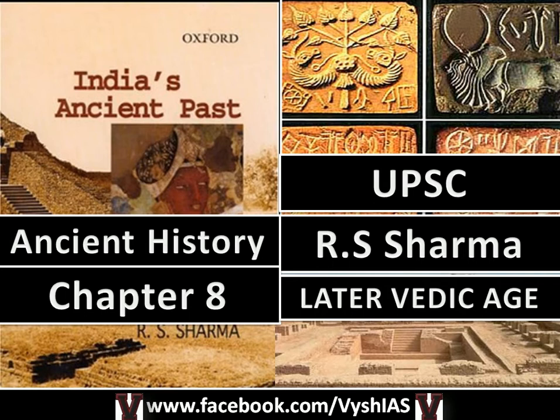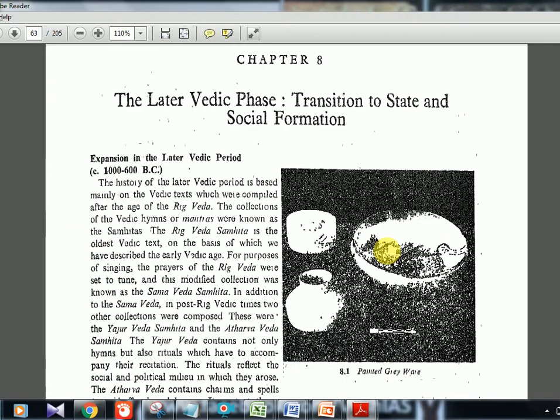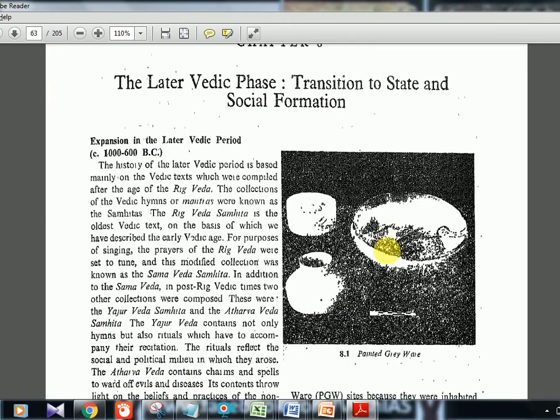Okay, I don't want to tell more here and waste our time because this chapter will take time. So let's start chapter 8, that is the later Vedic age. As usual we'll be doing it from the original RS Sharma PDF. You can download this from Google, just Google for it.